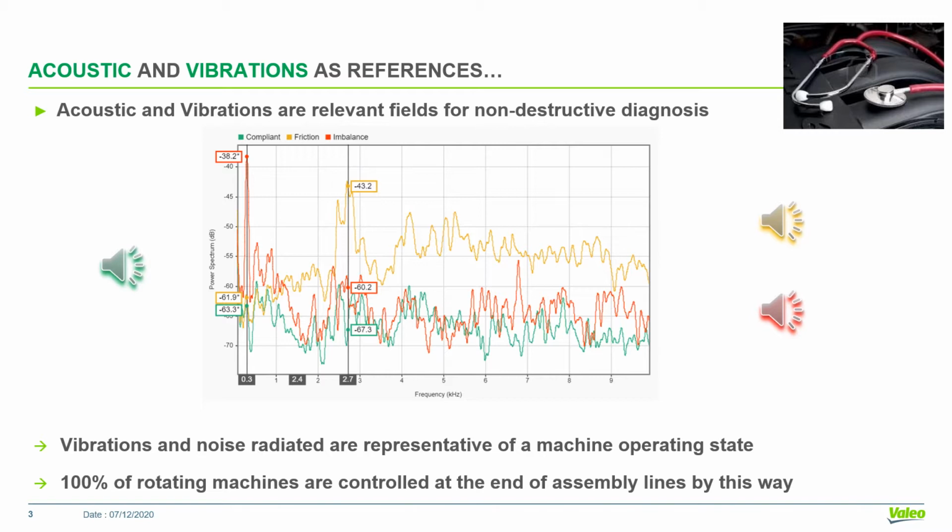Here are three machine sounds, the first one corresponding to a compliant machine. The second one belongs to a machine which has a gear defect, generating friction in the reducer. And the last one belongs to a machine with a badly balanced rotor.